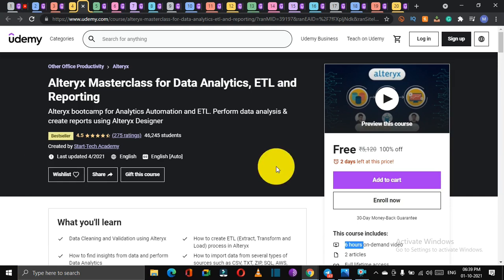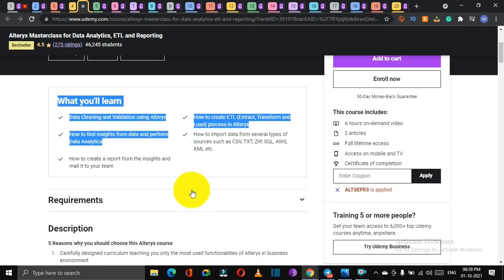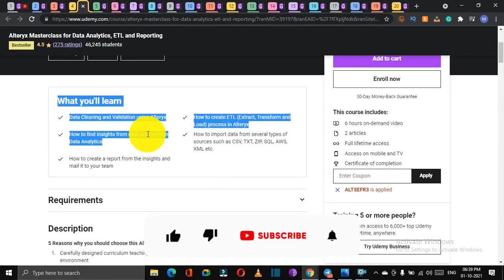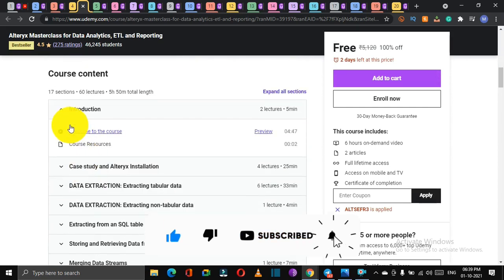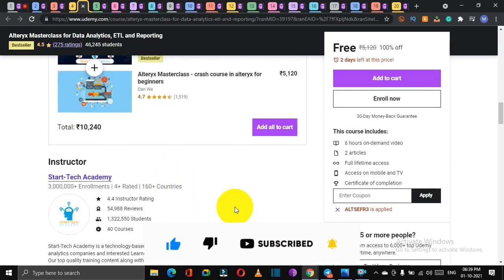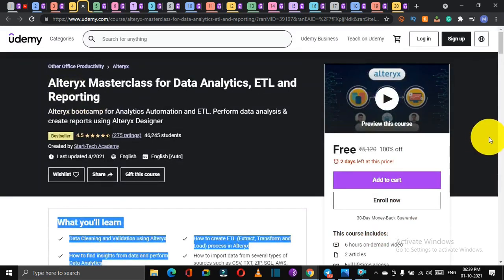And if you want to know more details about the course, you can scroll down and you will get to know what you will learn inside this course, what the requirements are, what the description is, and what the course content is. You can also know about the instructor, their rating, feedback, and all the things. And the main thing is that the course is free, so you can skill up for free. That's a big thing also.